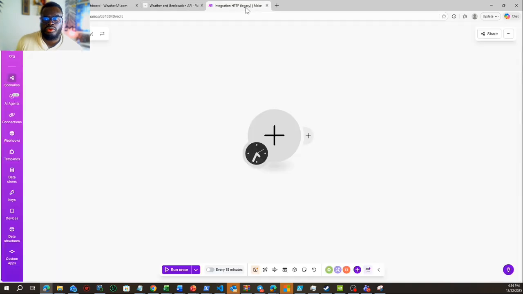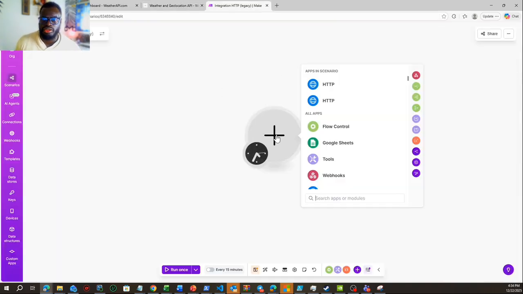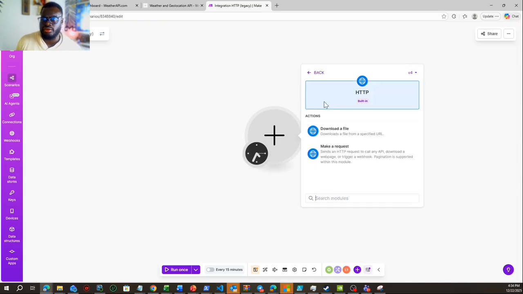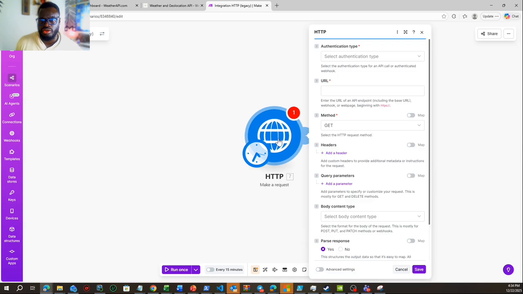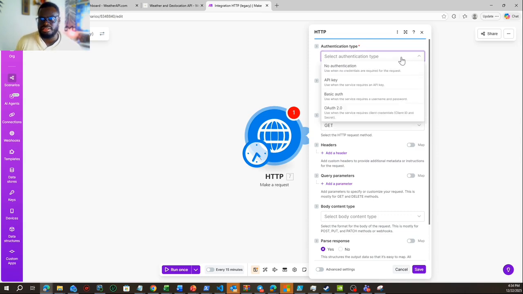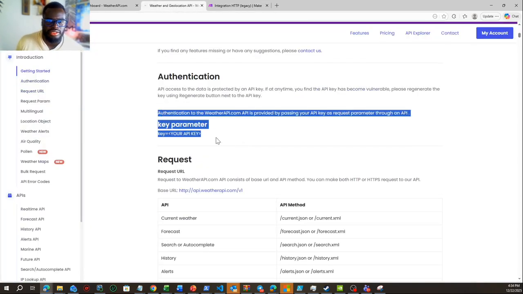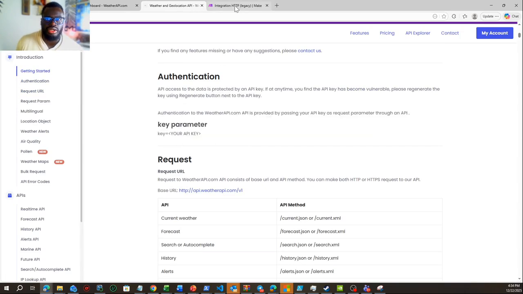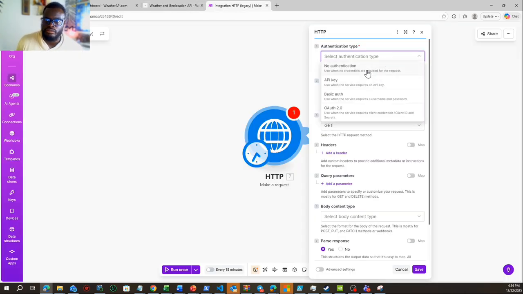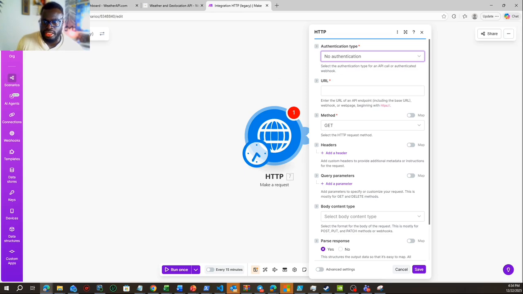So that being said, let's go to make.com. I'll come to the HTTP here. I'll create one request. First thing, remember, mistake that people make. They will come here and just, no. Here, I read the documentation and it explained to me how I am going to authenticate within the parameters. So I am going to put here, no authentication. Okay?